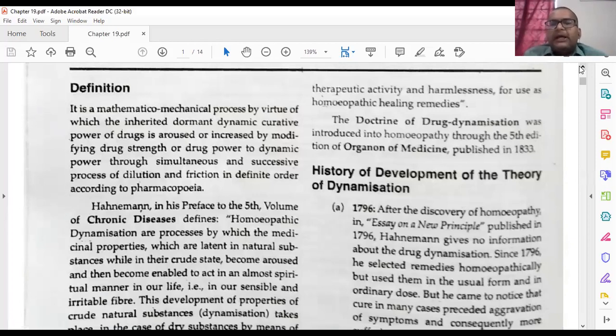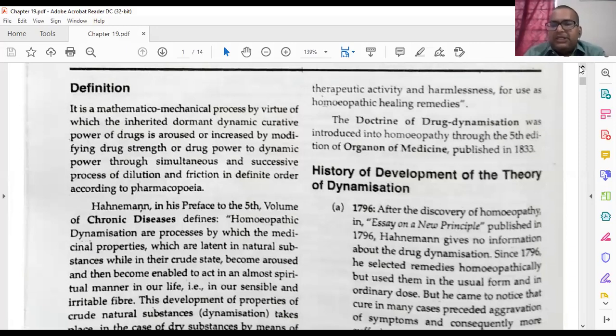The doctrine of drug dynamization was introduced into homeopathy through the fifth edition of Organon of Medicine, published in 1833. So just remember, the doctrine of drug dynamization or potentization was introduced into homeopathy through the fifth edition of Organon of Medicine published in 1833. Remember it. This may be a good question for objective examinations.